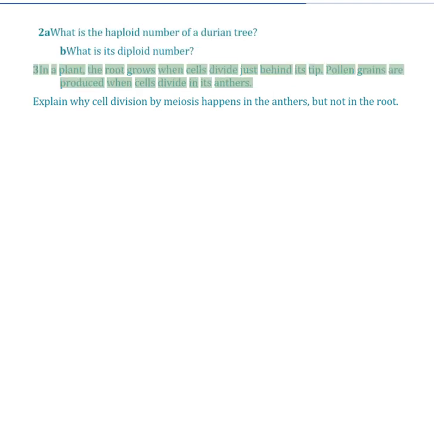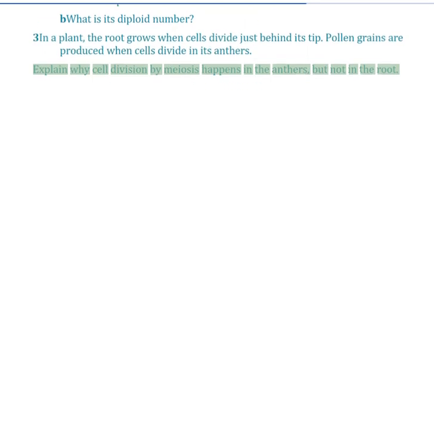3. Consider a plant. The root grows when cells divide just behind its tip. Pollen grains are produced when cells divide in its anthers. Explain why cell division by meiosis happens in the anthers, but not in the root.